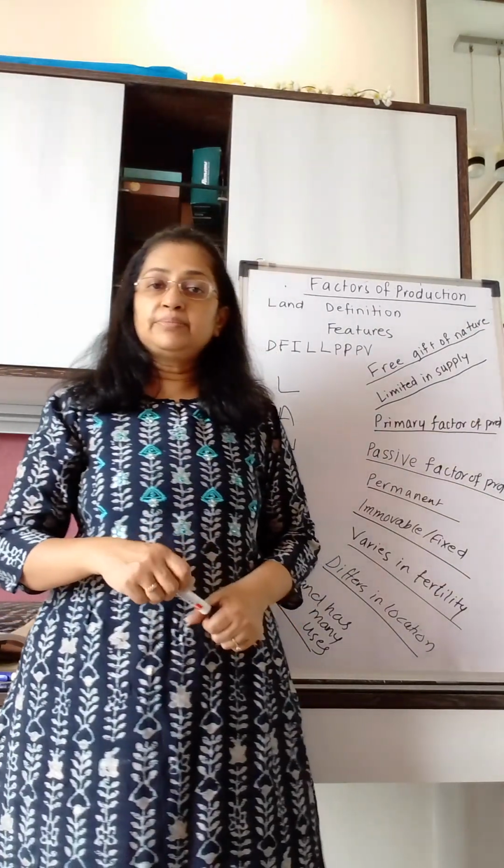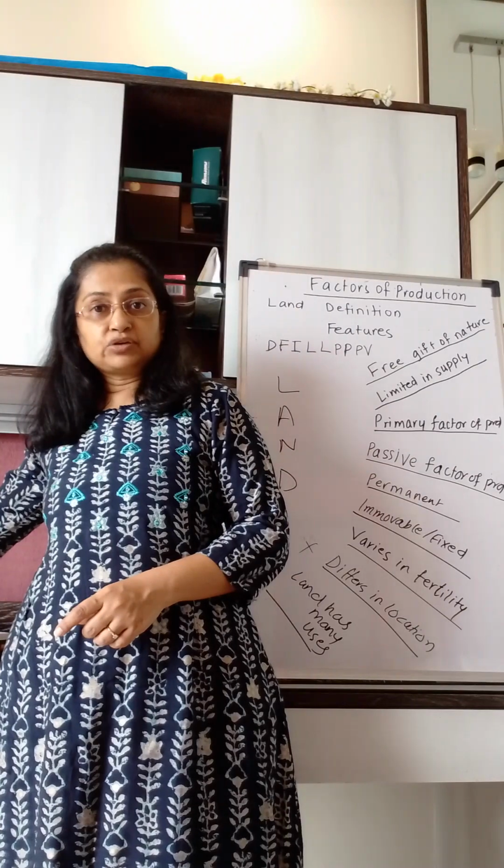So DFILL, PPPV. This is the abbreviation of the starting letters of the characteristics of land.